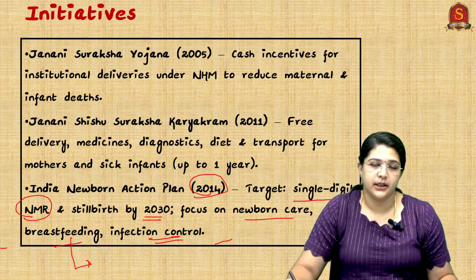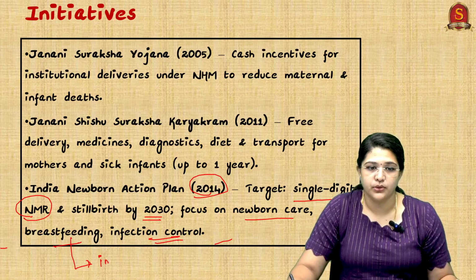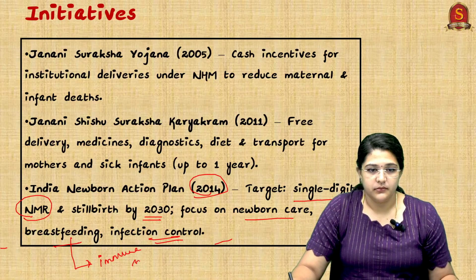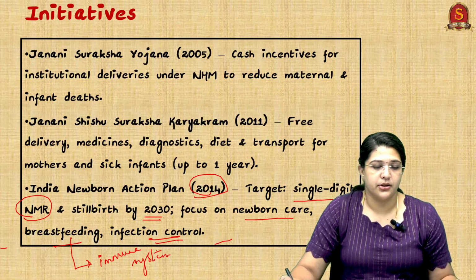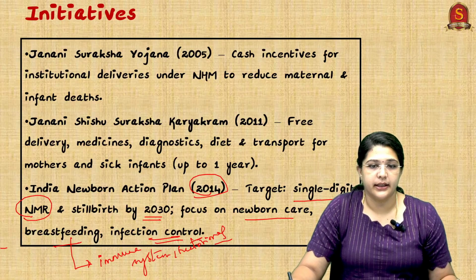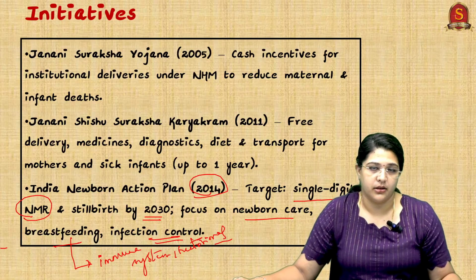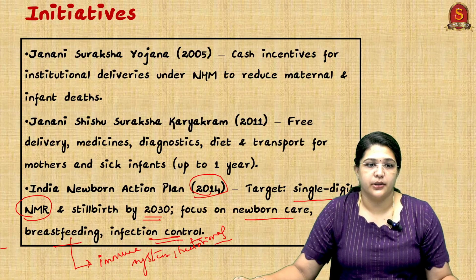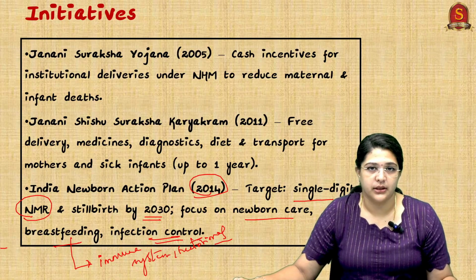Breastfeeding is an important aspect because it takes care of the immune system, and it also ensures nutritional availability to the children. These are the major reasons why breastfeeding is promoted among institutional deliveries.